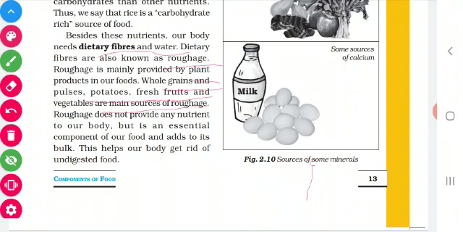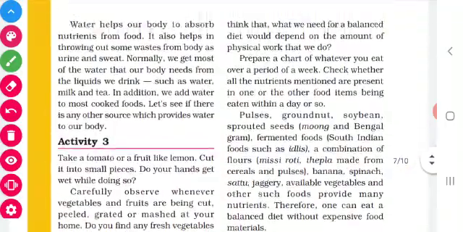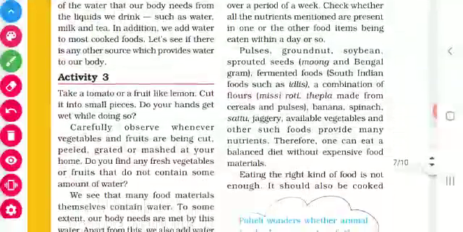It prevents constipation. What is meant by constipation, children? Sometimes when we go to the bathroom, we feel it is very tough to go. That is constipation. If we eat these fiber-rich food items, it helps to get rid of the food easily. It helps in digestion also. Children, have you understood? Now we are going to see the use of water.